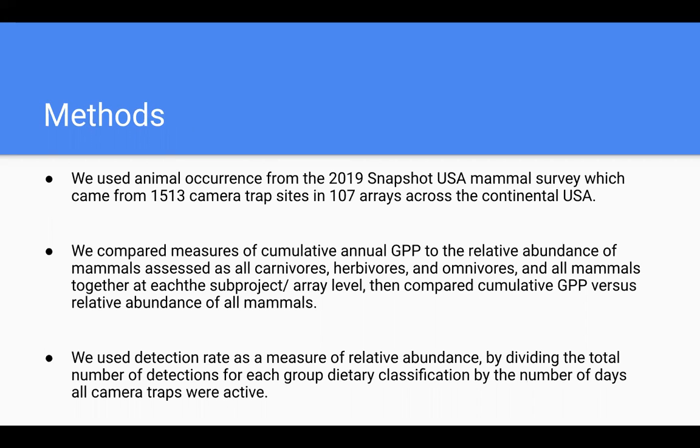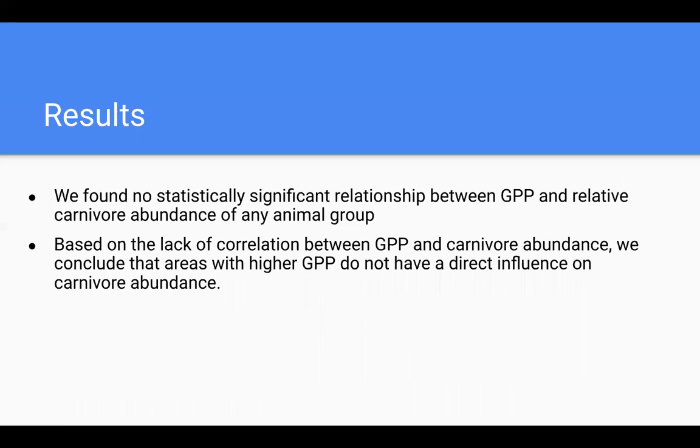We compared measures of cumulative annual gross primary productivity to the relative abundance of mammals assessed as all carnivores, herbivores, and omnivores, and all animals together at the sub-project array level, and then compared cumulative gross primary productivity versus relative abundance of all mammals. We used detection rate as a measure of relative abundance by dividing the total number of detections for each group, dietary classification by the number of days all camera traps are active.